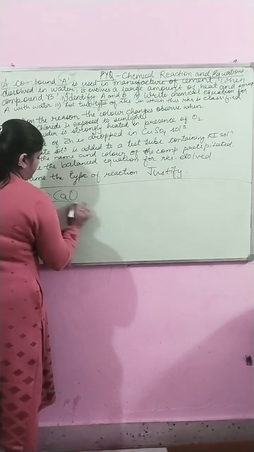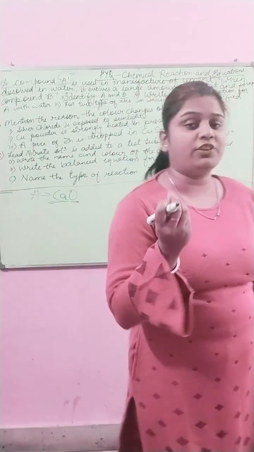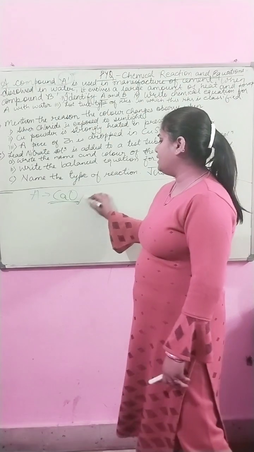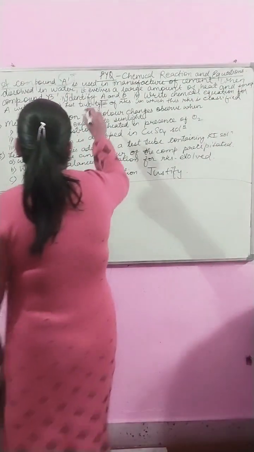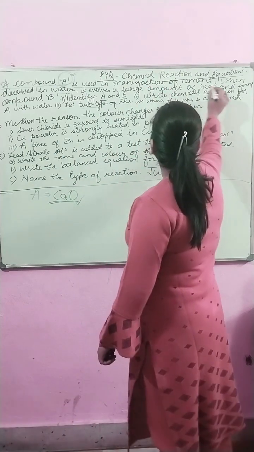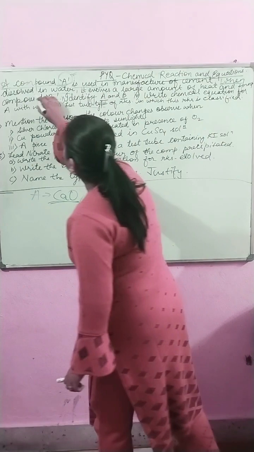Yes, calcium oxide. You have seen calcium oxide, very rough in texture. That calcium oxide is used in the manufacture of cement. Then the next thing it asks is, when dissolved in water.